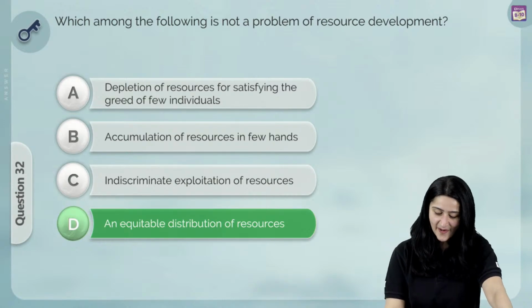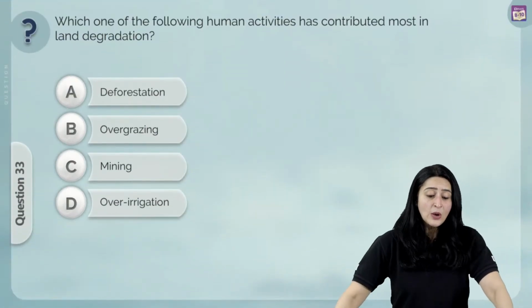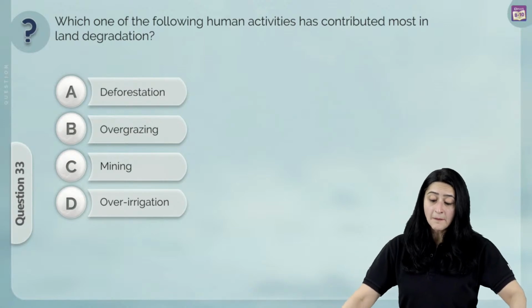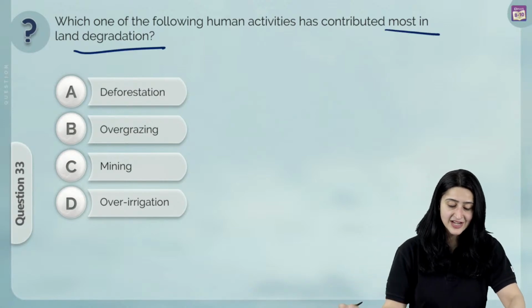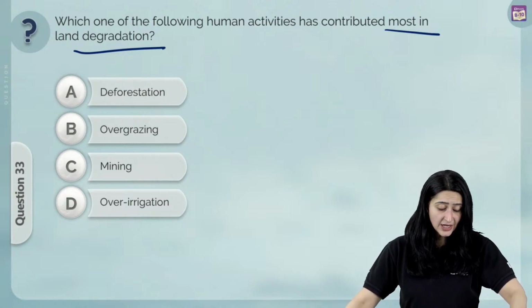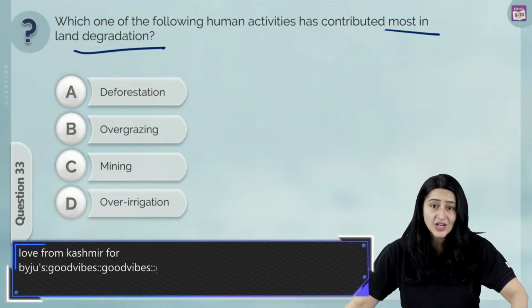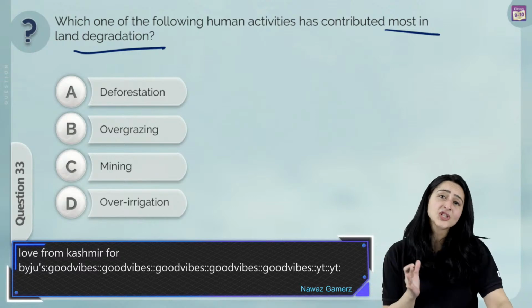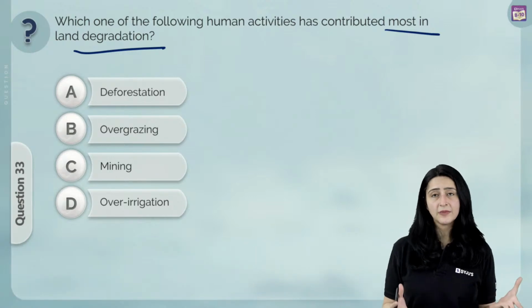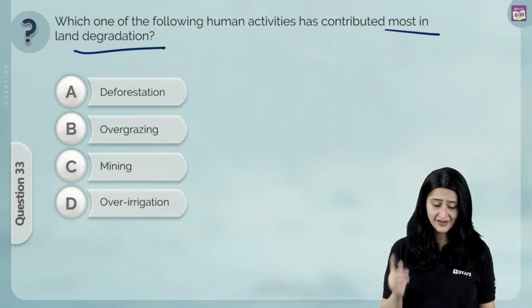Let's move on to our next question. Which one of the following human activities has contributed most in land degradation? Is it A, deforestation, B, overgrazing, C, mining, or D, over-irrigation? Well, we're going to logically try and understand this answer. All these activities do contribute in terms of land degradation.